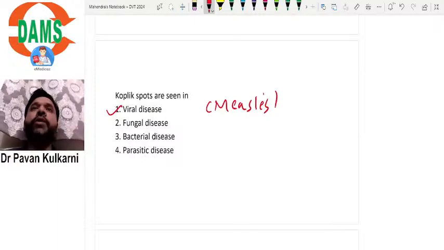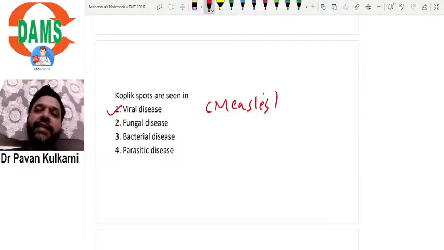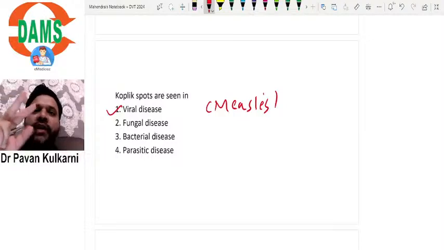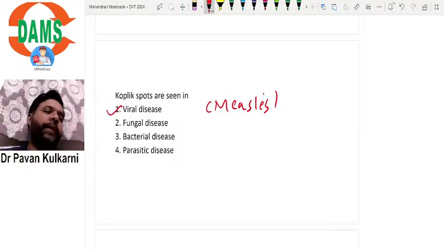Okay, these Koplik spots are pathognomonic for measles. They are classical for measles. They are described as salt grains on a wet background. If you put a drop of water on salt, it will appear bluish in color, right? Same way, the Koplik spots will appear like that, bluish colored spots on the buccal mucosa.